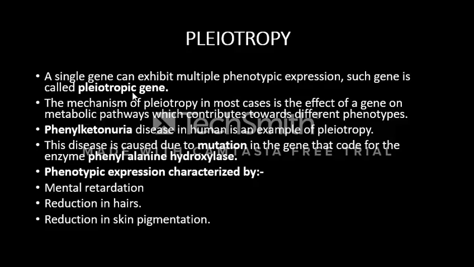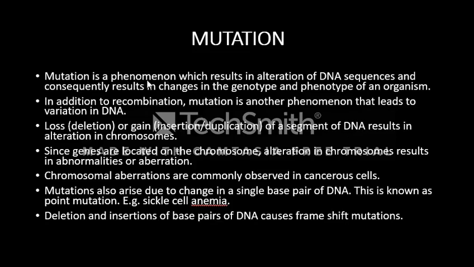Now, pleiotropy. Pleiotropy is when a single gene exhibits multiple phenotypic expressions. It is seen in phenylketonuria. The disease is caused due to a mutation in the gene that codes for the enzyme phenylalanine hydroxylase. The phenotype is characterized by mental retardation, reduction in hair, and reduction in skin pigmentation. What is mutation? Mutation is the phenomenon which results in the alteration of DNA sequences and consequently results in changes in the genome and phenotype of the organism.